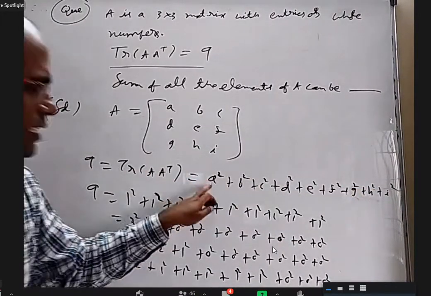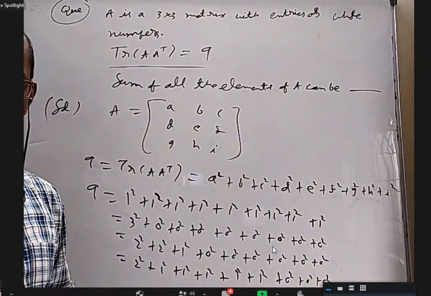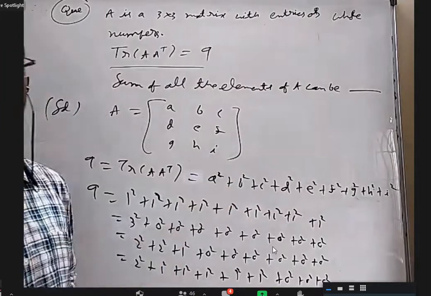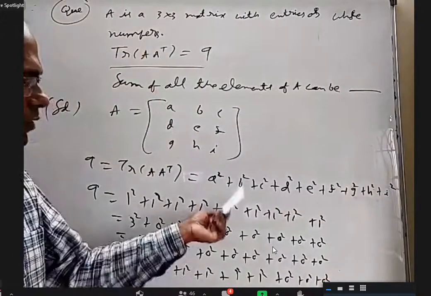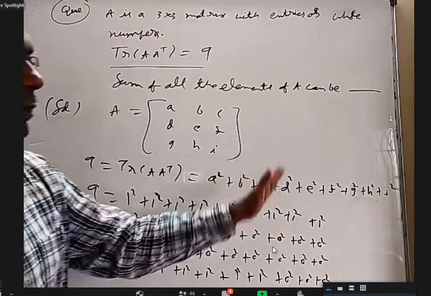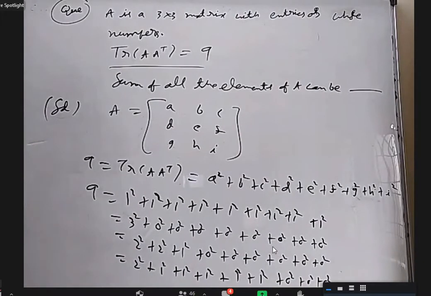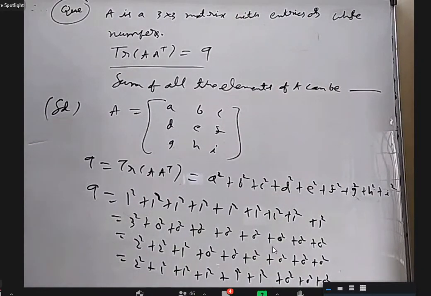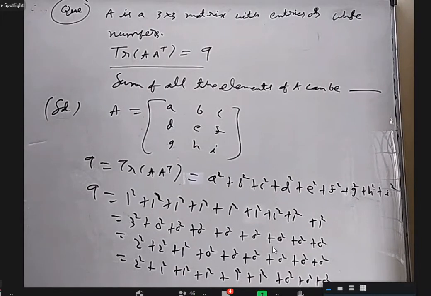If A is a whole number, A square is a perfect square or not? Yes, sir. B is a whole number means B square is a perfect square. So these are 9 perfect squares. Some of them can be the same, some of them can be distinct. I don't care. The sum of 9 perfect squares should be 9. So these are the cases. Is it clear now? Yes, sir. Okay. Ashta, is it still confusing or is it clear? Sir, it's clear.